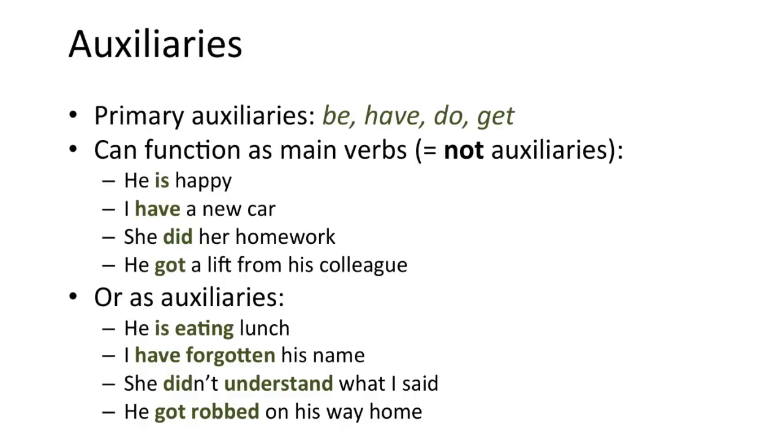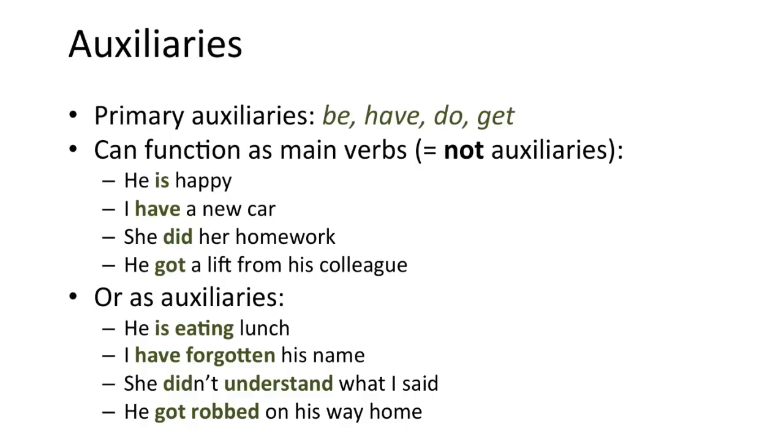But the primary auxiliaries can also come in front of another verb, and then they function as auxiliaries. He is eating lunch, where eating is the main verb and is an auxiliary. I have forgotten his name. Forgotten is the main verb and have is an auxiliary. She didn't understand what I said. Understand is the main verb. Did is an auxiliary. He got robbed on his way home. Robbed is the main verb and got is an auxiliary.